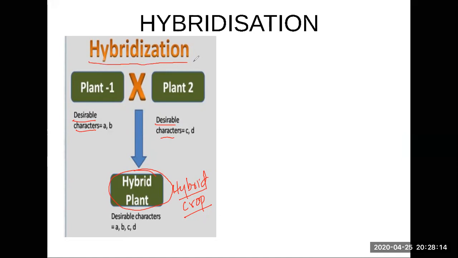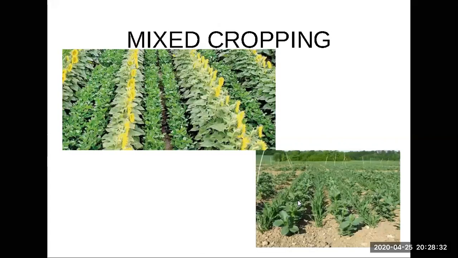So how do you define hybridization? It's a process in which two or more varieties are used to get a good variety of crop. It's called hybridization. And what do you call this crop? This is called a hybrid crop. Right. That's another method of cropping.